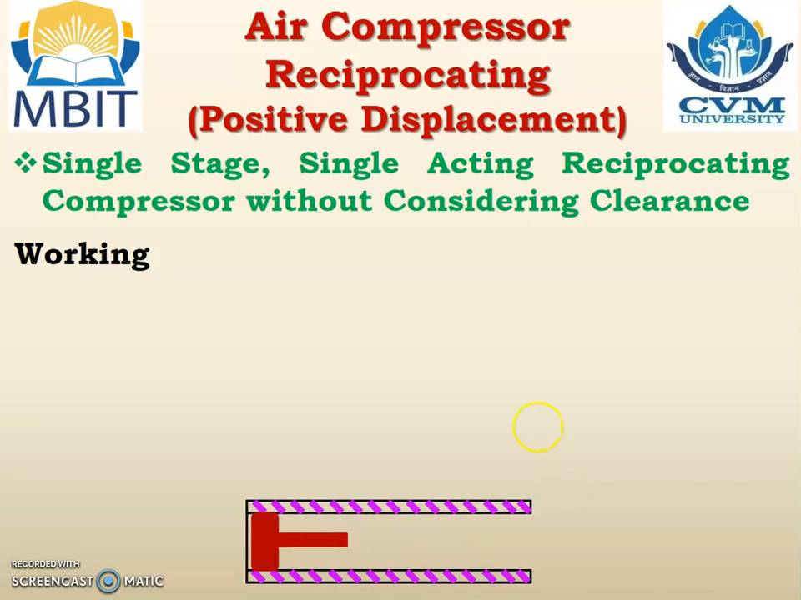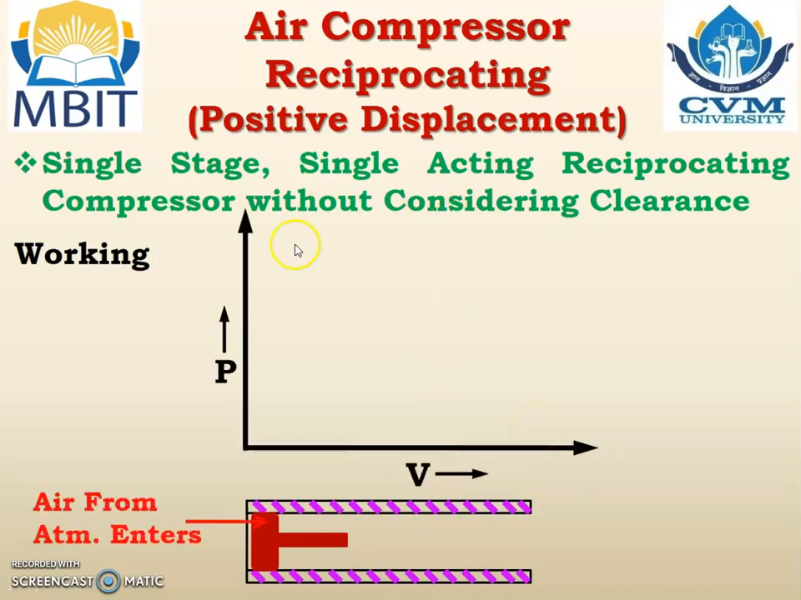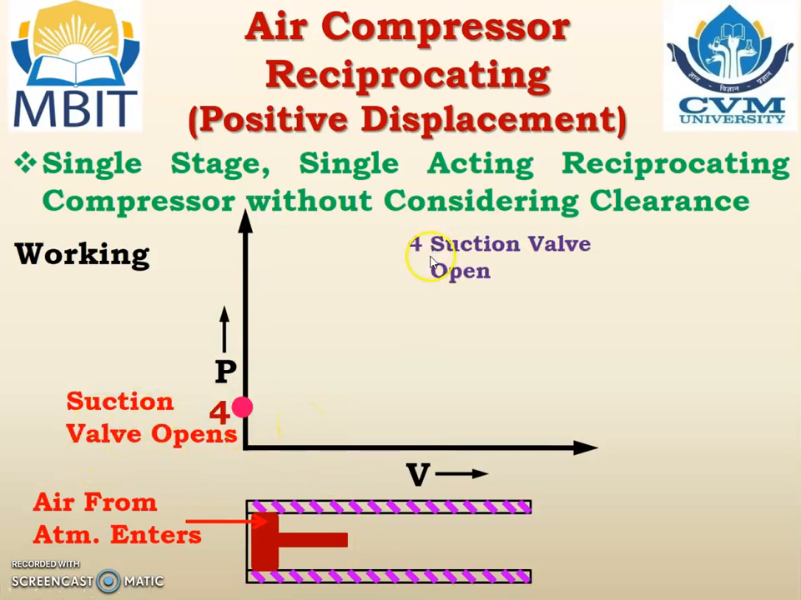Now let us draw the PV diagram. On the y-axis there is pressure and on the x-axis there is volume. When the piston starts moving from left hand side to right hand side, air from the atmosphere enters the cylinder. Let us say it is position number 4 or state number 4, and at state number 4, the suction valve opens. The piston moves from left hand side to right hand side.